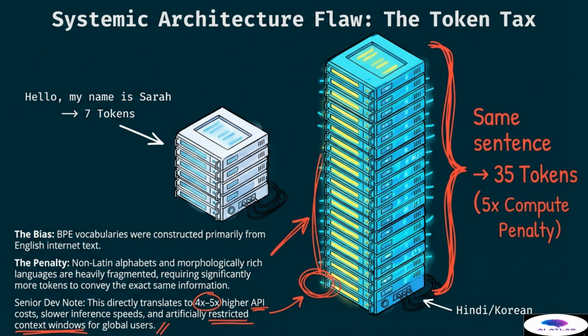A senior developer note points out that this directly translates to 4 to 5 times higher API costs, slower inference speeds, and artificially restricted context windows for global users. This creates a digital divide where users of certain languages are effectively paying a tax for the way the technology was designed. It is not just an issue of cost, it is an issue of performance and accessibility for the majority of the world population who do not use the Latin alphabet as their primary writing system. This inefficiency makes large language models harder to deploy fairly across the globe.